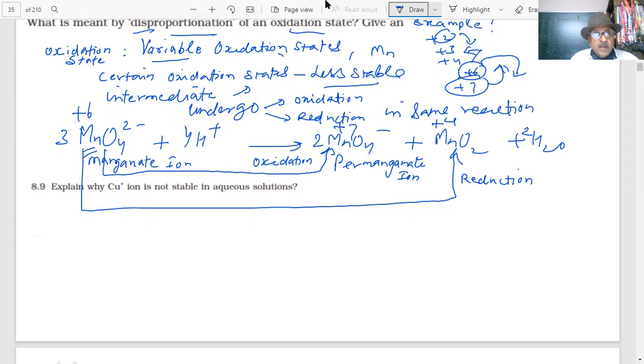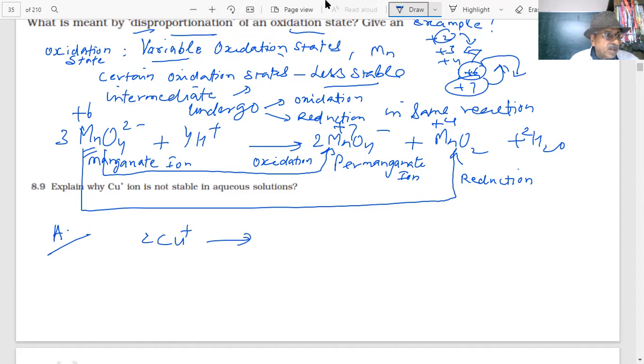Why is the copper +1 ion not stable in solution? What happens, students? Tell me.